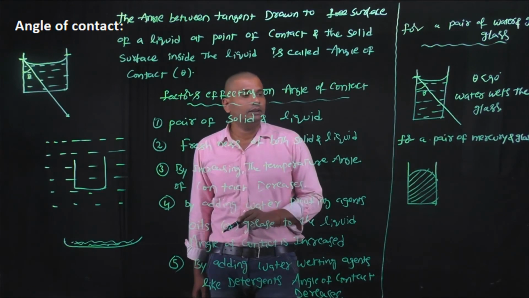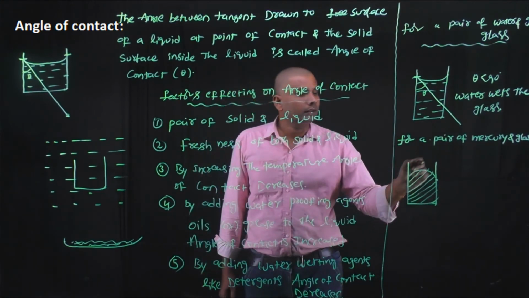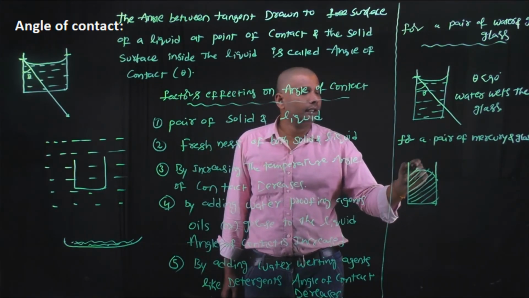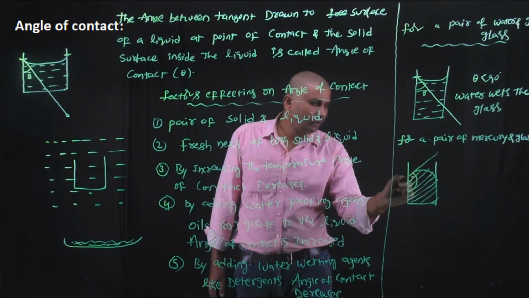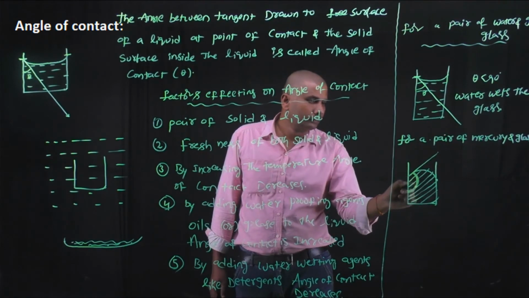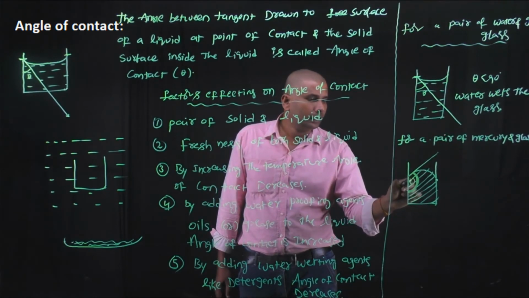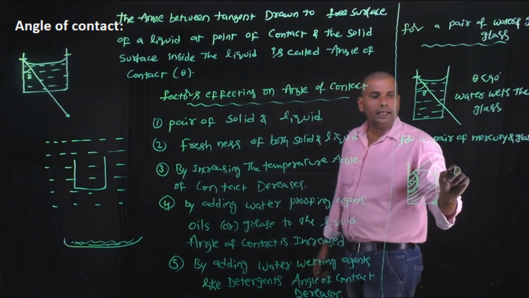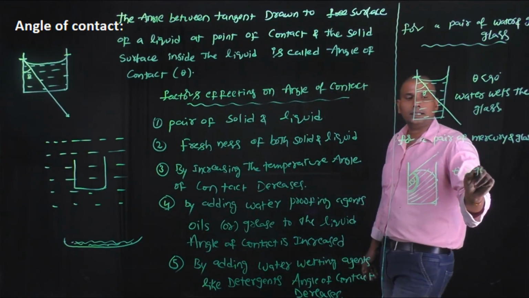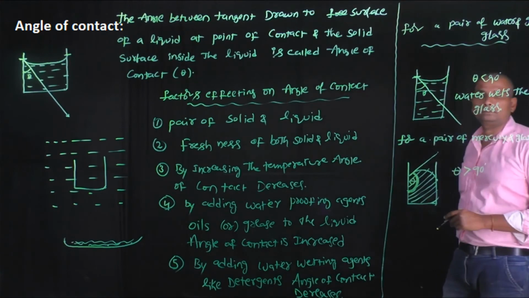Here the tangent drawn to this liquid surface is like this, and this is the angle of contact theta, which is greater than 90 degrees.